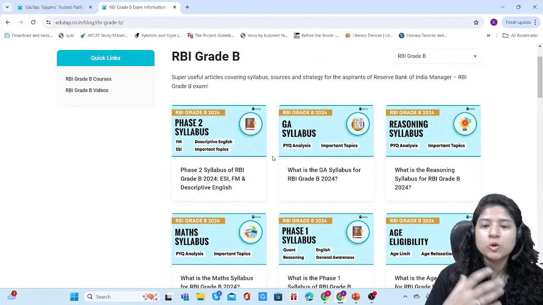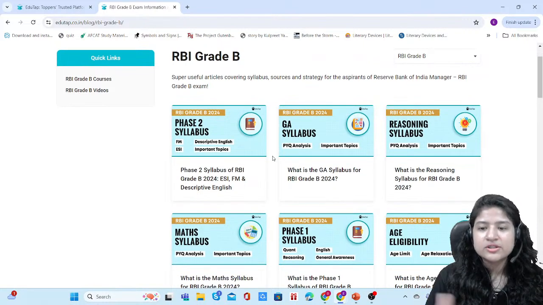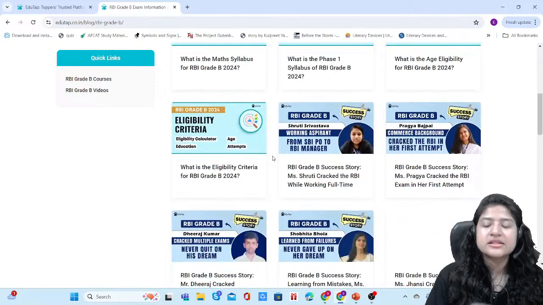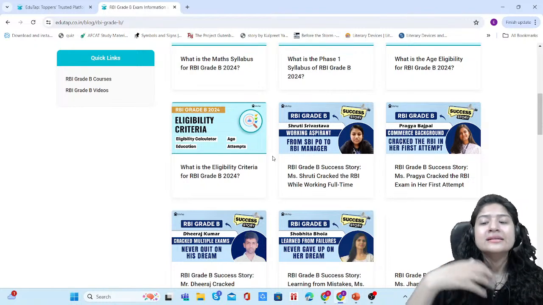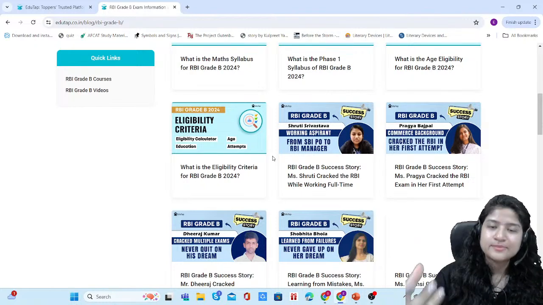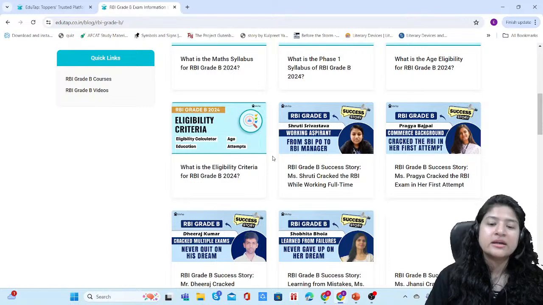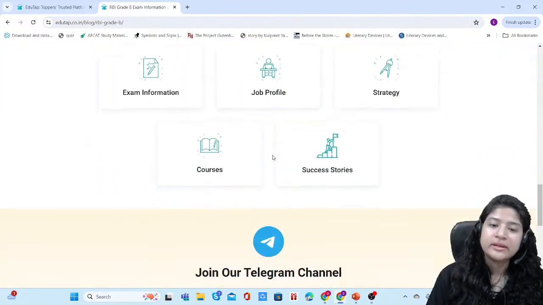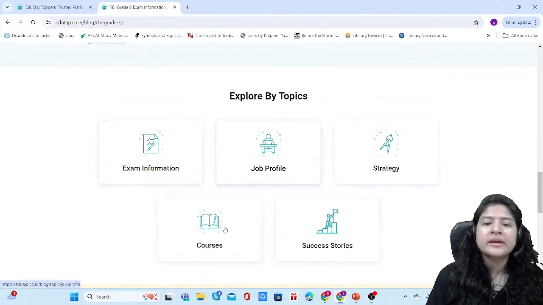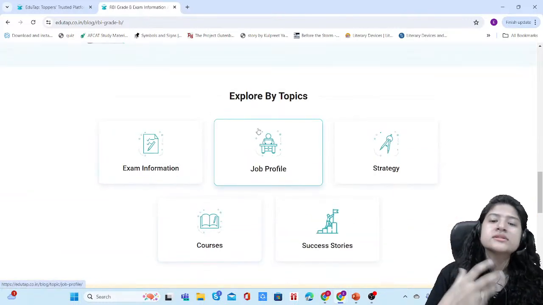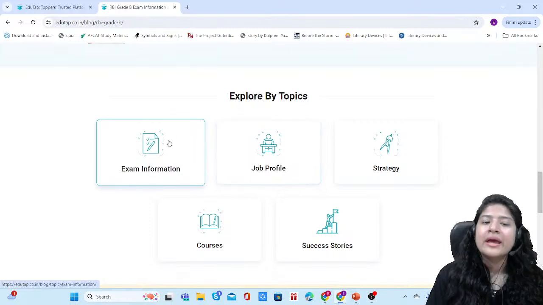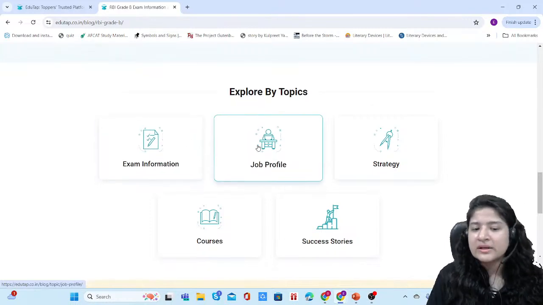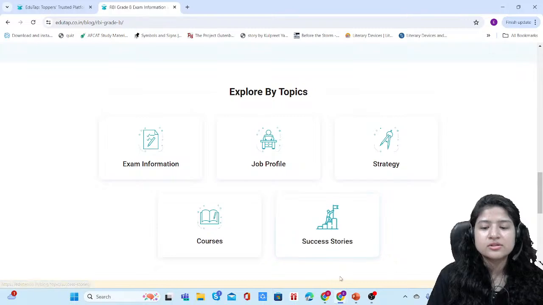For example, if you want to know the syllabus of the examination, or understand the success stories of the aspirants who are now officers in NABARD Grade B, what were their strategies, you can implement them. Or if you want to read the blogs topic wise, you can do that too. Exam information, job profile, strategy, courses, success stories, that is also a leverage that you have.